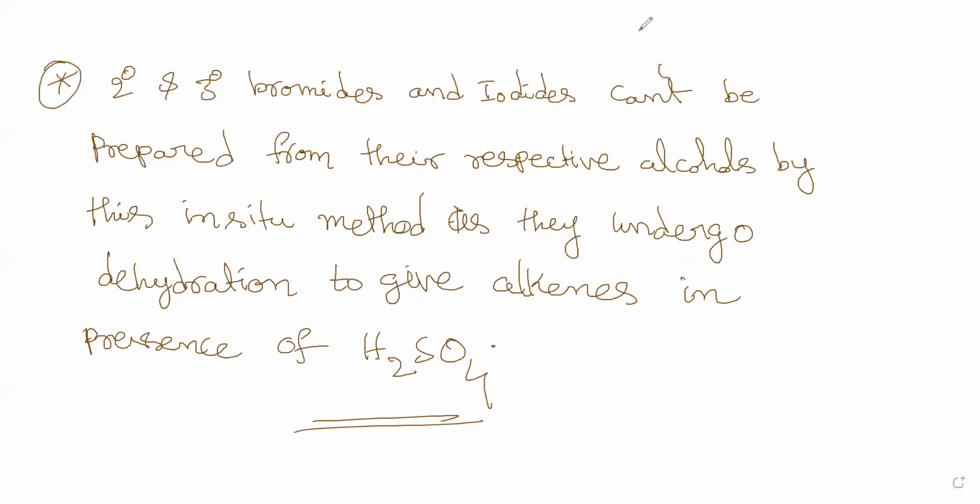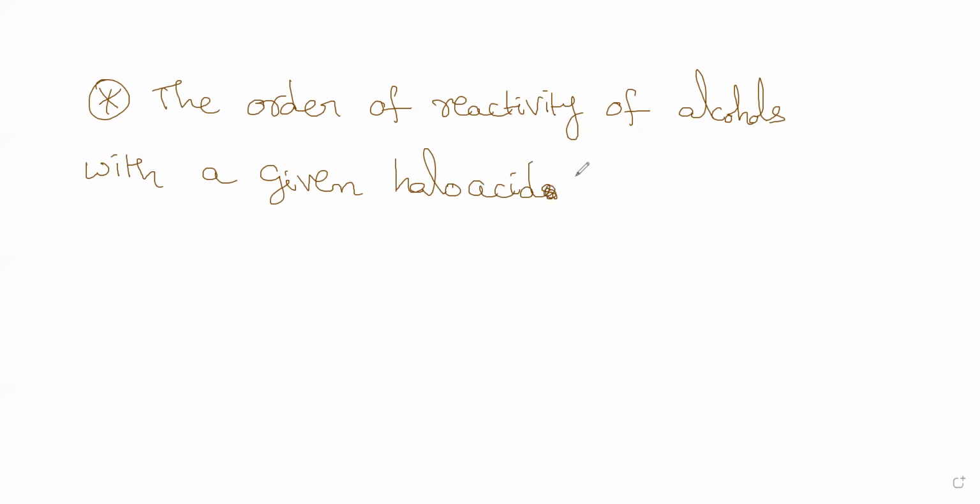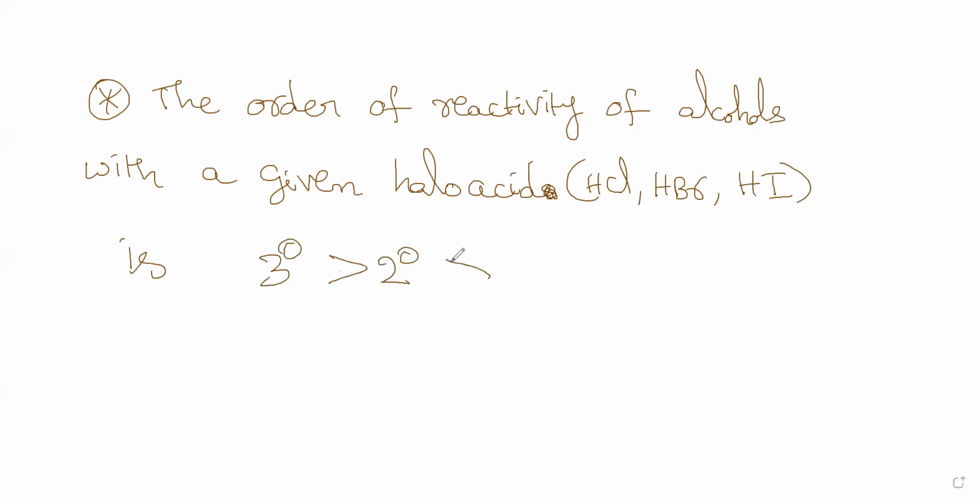Now, another point is that the order of reactivity of alcohols with a given halo acid, that means it can be HCl, HBr, HI, any one of them, is tertiary greater than secondary greater than primary. Now this is one point.